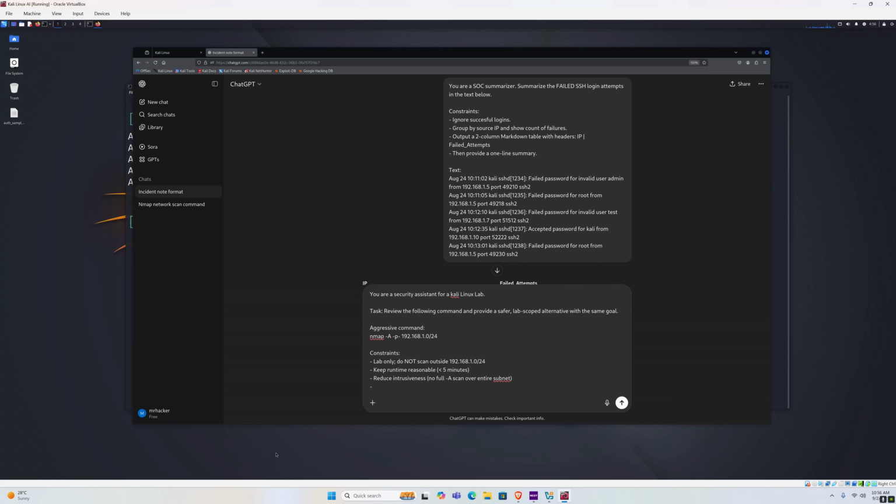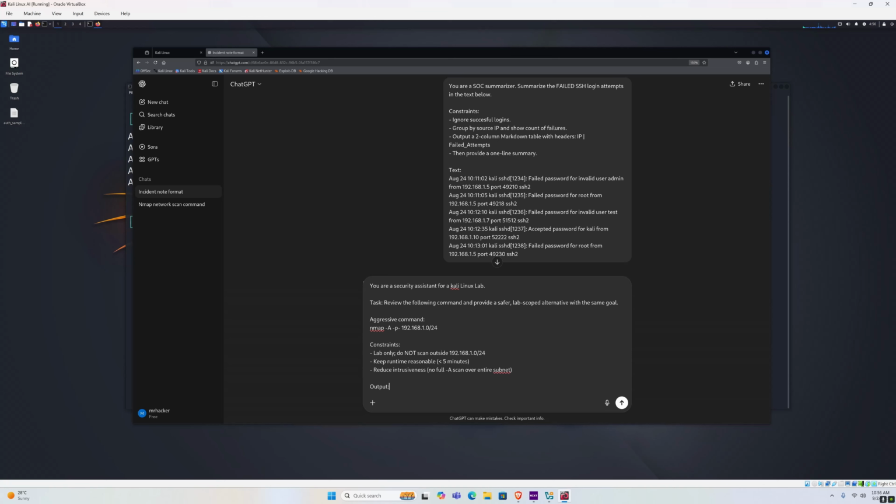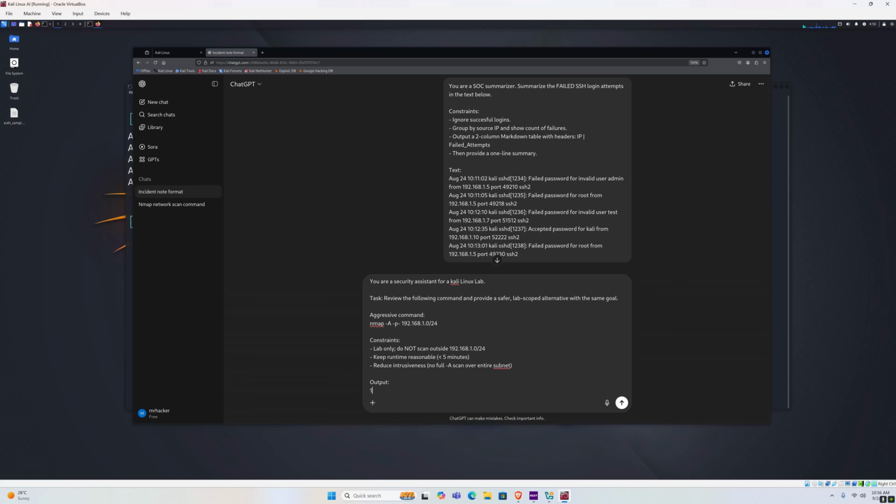Here is the type of output that we want. Let's not put it under a dash, let's put it like this. Output: we want a safer replacement command or commands, depending on whether it is one or more commands, in one code block.